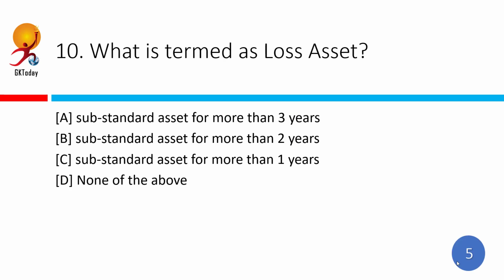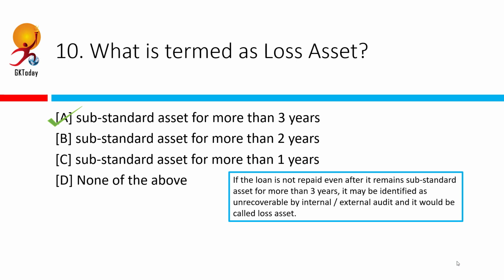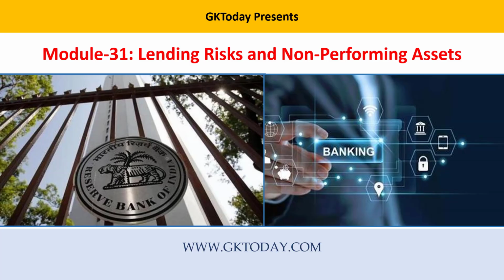What is termed as loss asset? Correct answer is substandard asset for more than 3 years. If a loan is not repaid even after it has remained in substandard form for more than 3 years, it may be identified as unrecoverable by internal or external audit, and it would be called loss asset. And a non-performing asset can be declared loss only if it has been identified to be so by some internal or external auditor. That's all for this quiz.